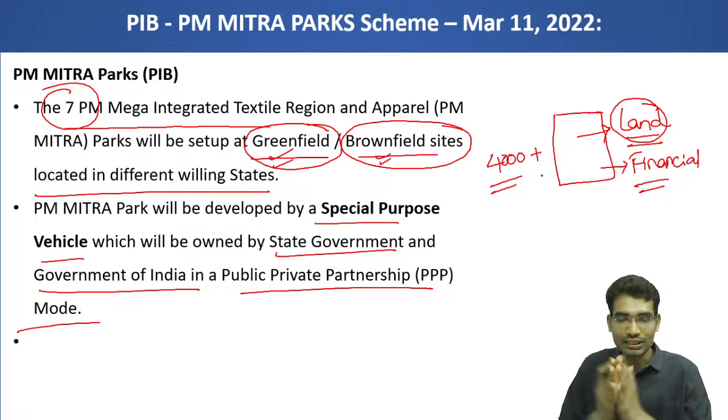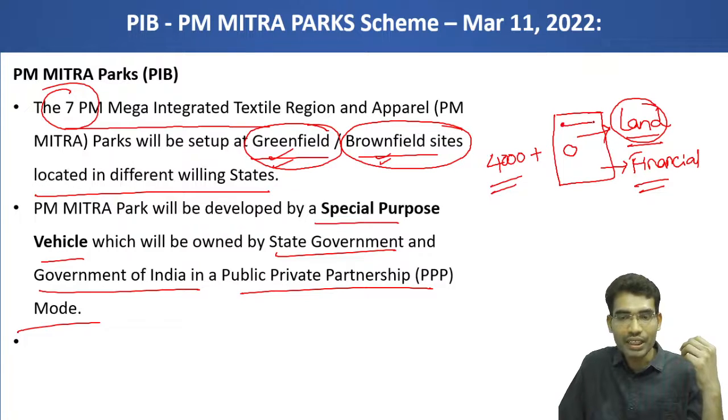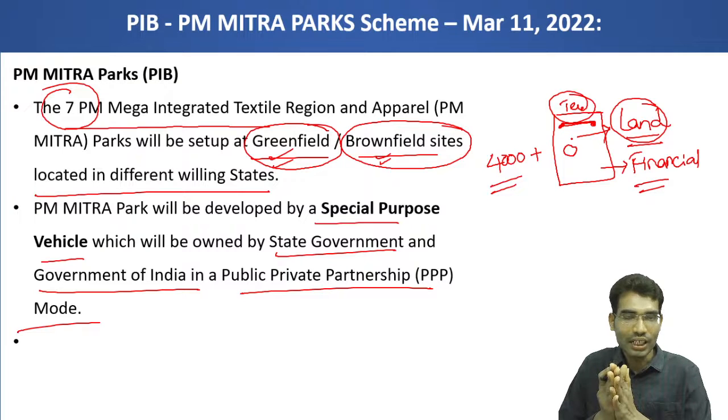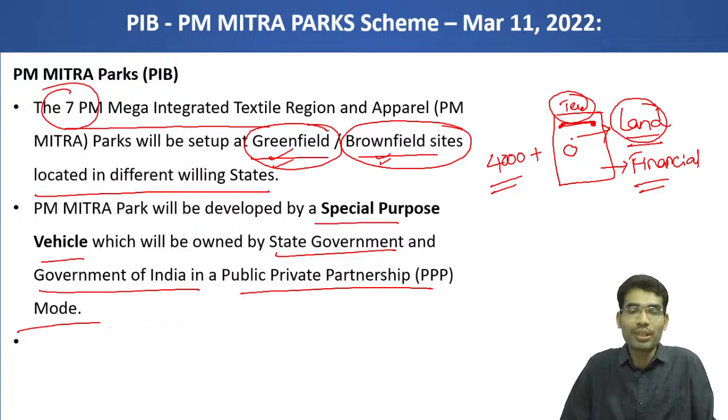Once this infrastructure develops, modern technologies will be there, and the textile manufacturing process will be done from starting point to ending point. It will reduce the cost, as well as transportation and logistics charges. It will make Indian textile products competitive in the world-class market, and from there they can be exported to different countries, and we will become a more export-based country. It will also reduce imports, and make India Atmanirbhar, self-reliant and self-sufficient in this industry. So these are the various issues related to the PM MITRA Park scheme.